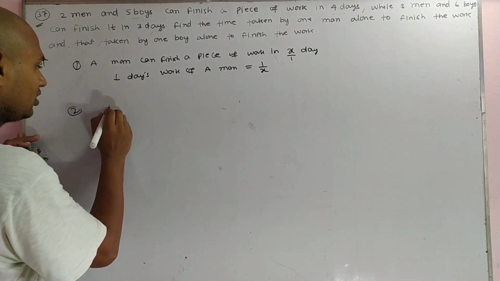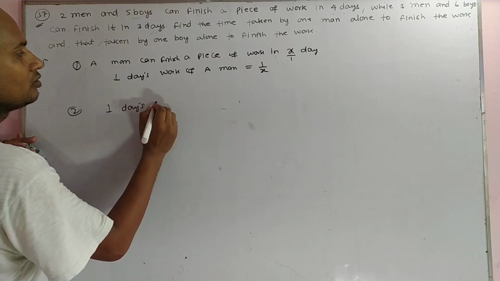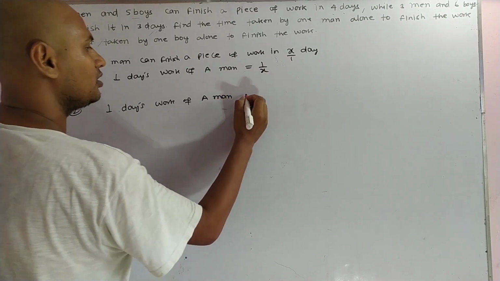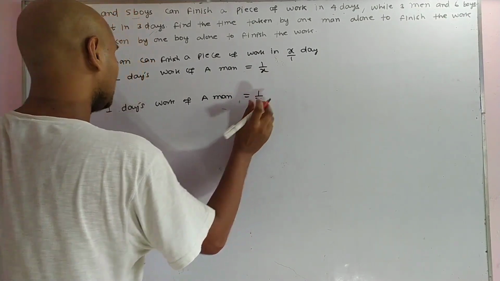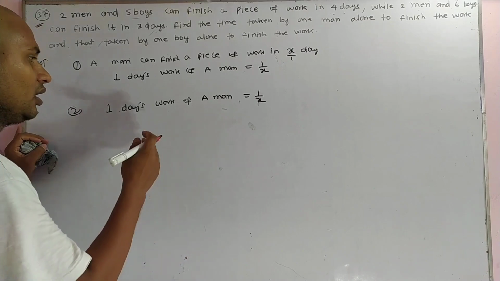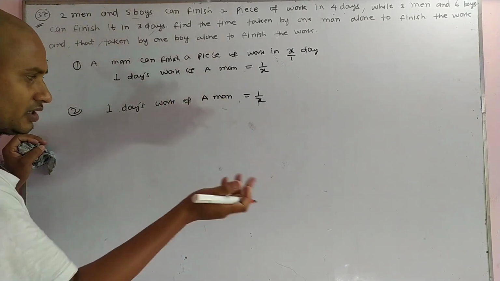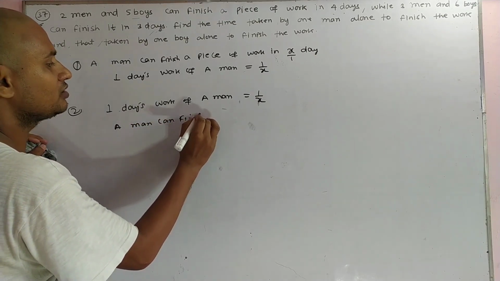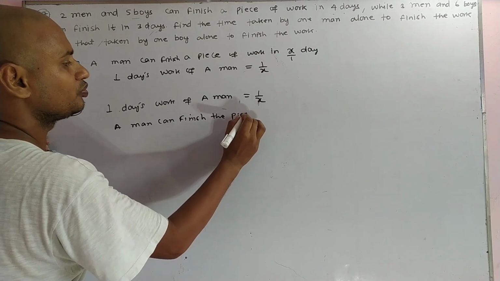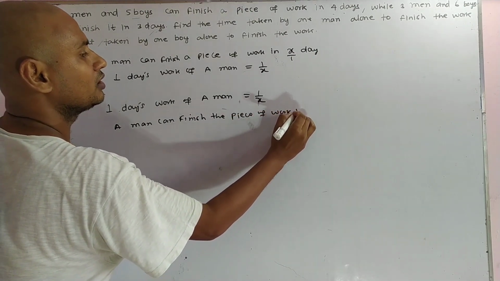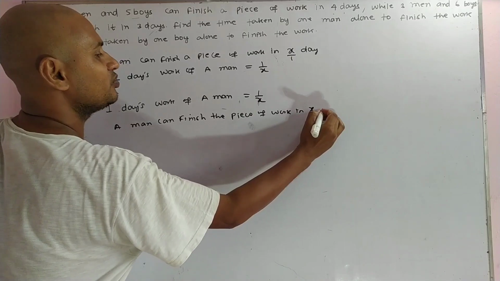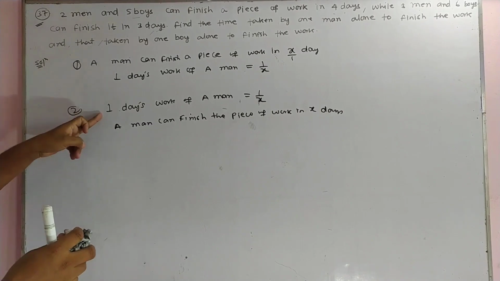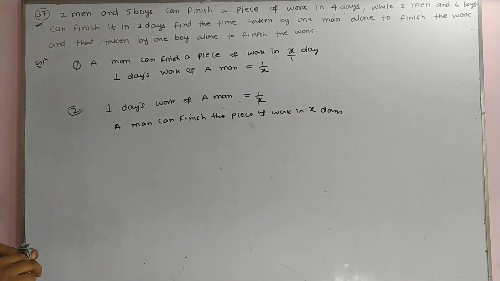Again, there is a second concept. If it is given that 1 day's work of a man is 1 upon X, then a man can finish a piece of work in X by 1, that is X days. A man can finish the piece of work in X upon 1 days, which means X days. Okay, this is the reciprocal. The first one and the second one, this is the concept.